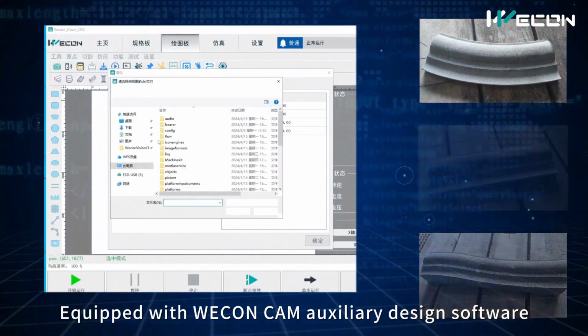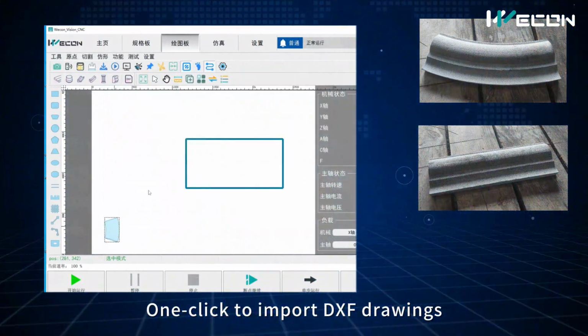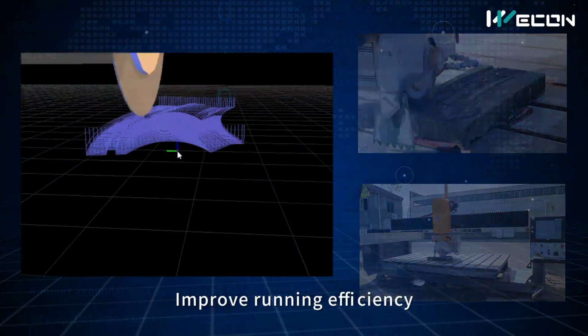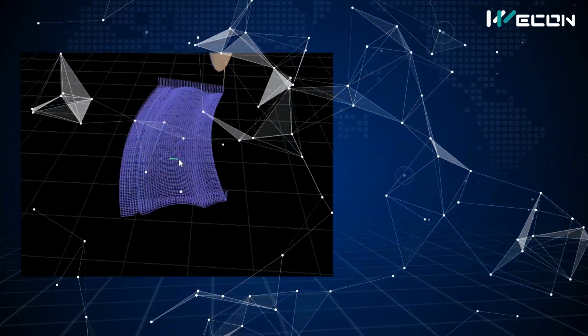Equipped with Wecon CAM auxiliary design software. One click to import the XF drawings. Auto-calculate toolpath and compensation. Improve running efficiency.